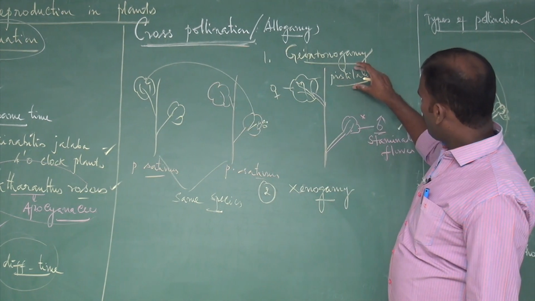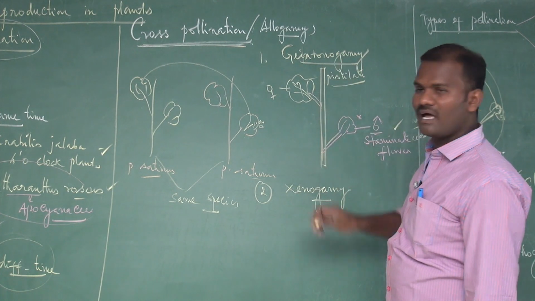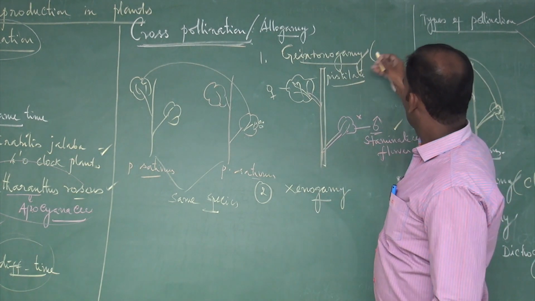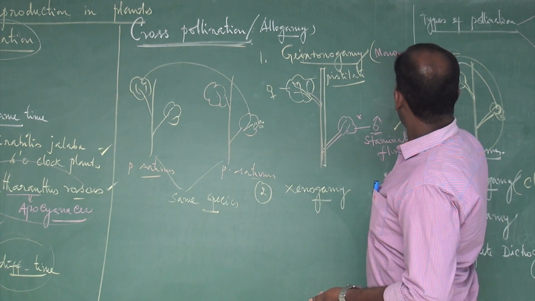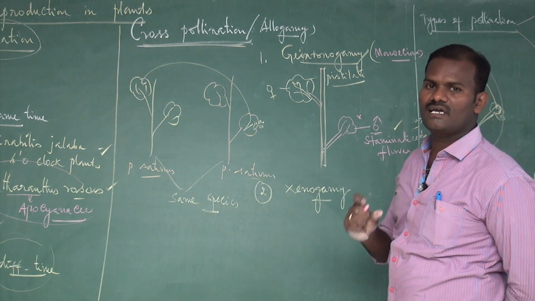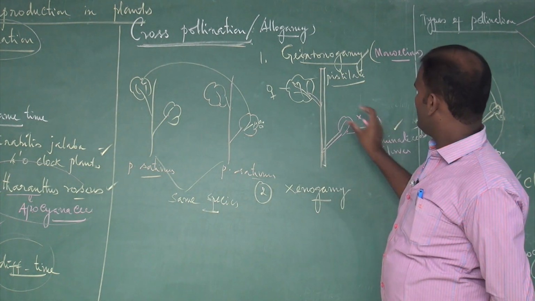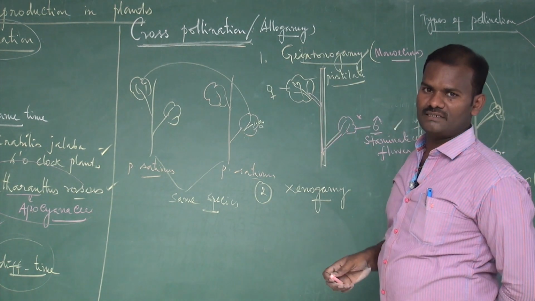If both male and female flowers are present on the same plant, they are said to be monoecious plants. Then what is called monoecious? Male and female flowers are separated but present on the same plant.